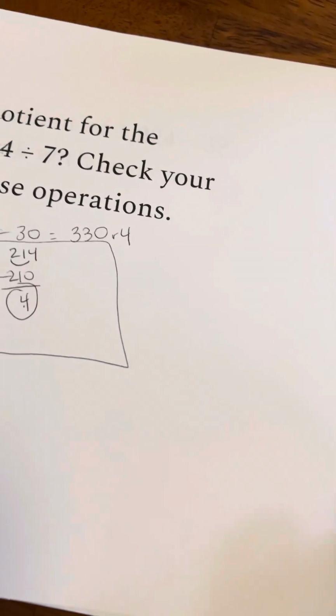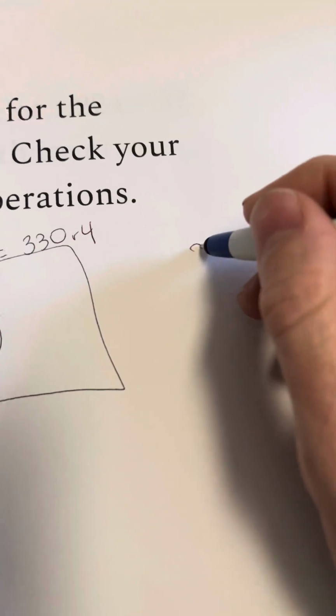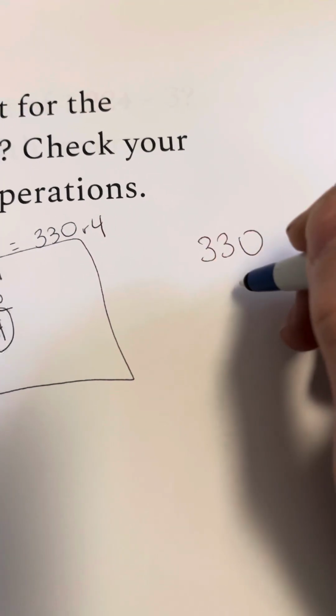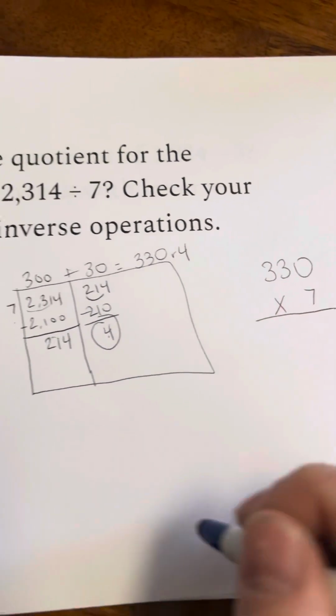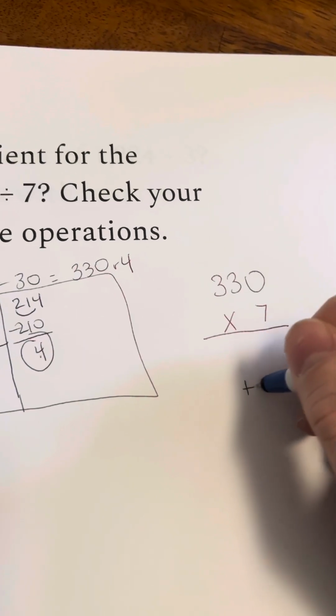Okay, and I can check my work by using inverse operations. I'm going to multiply 330 times 7, right? And then at the end, I'm going to add 4.